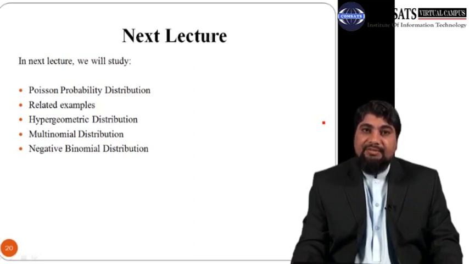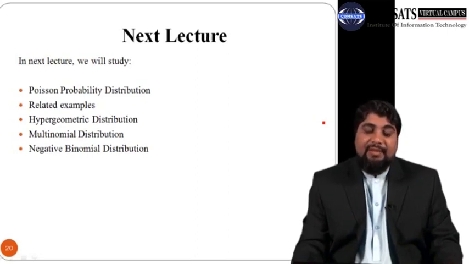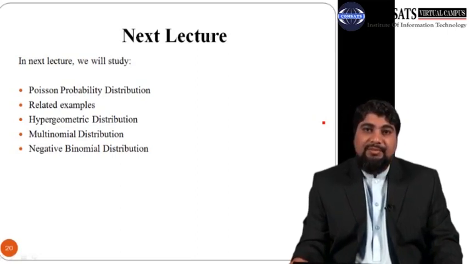We will give you an idea of in which situations we can use these distributions.